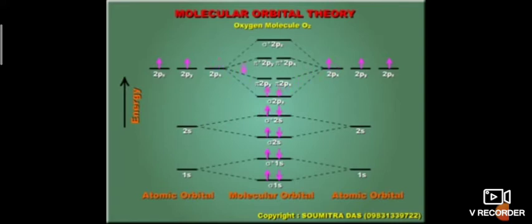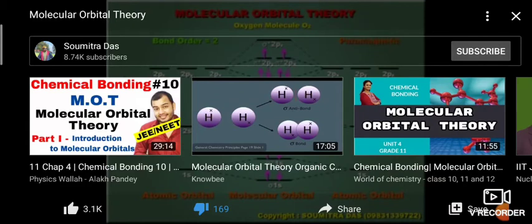So 1s2, 2s2, 2p6 combine in this way. When you count the bonding and antibonding electrons, the number of bonding electrons is 10 and the number of antibonding electrons is 6. Thus the bond order is 2.